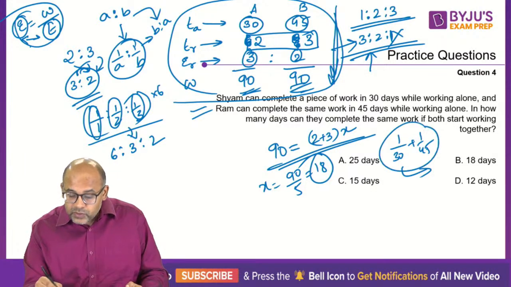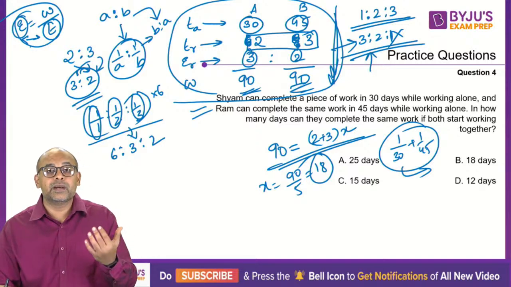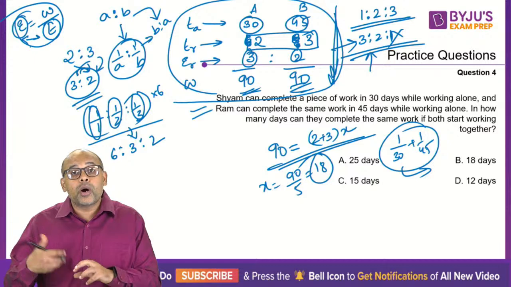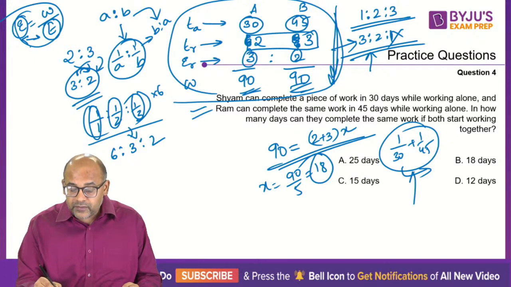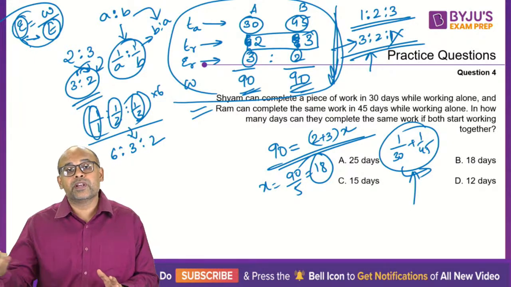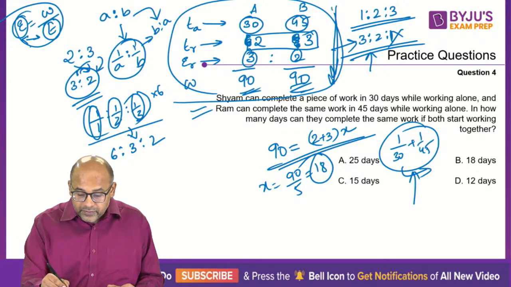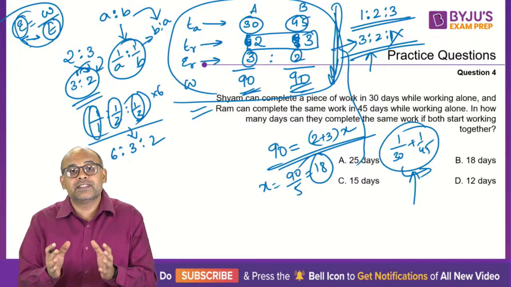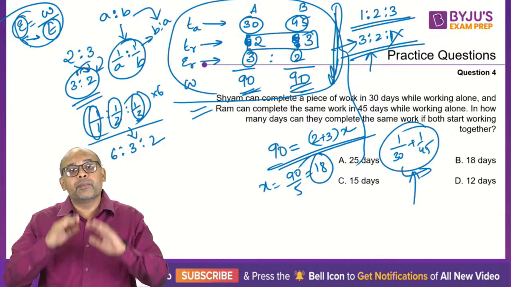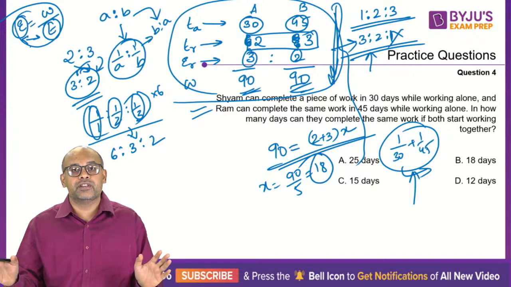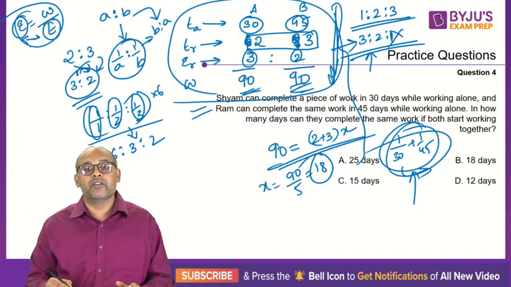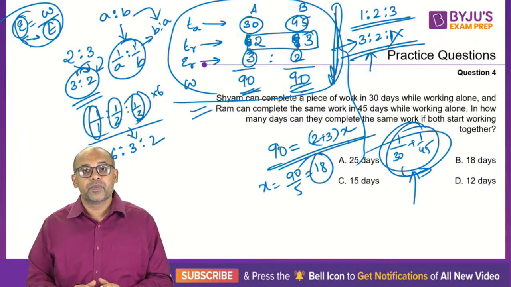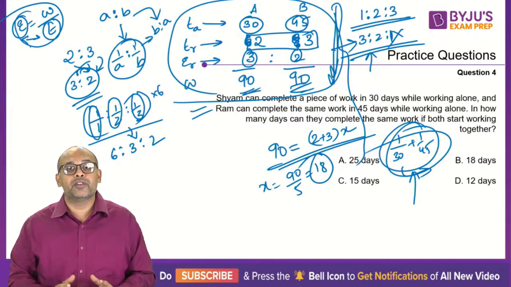But when you're dealing with this 1/by idea, you're writing it in terms of 1/by the time taken plus 1/by the time taken. The more complex the question is, the more difficult the equations are going to become for you. So the advantage of what we just discussed is that these 3 steps or 4 steps will remain 3 and 4 forever. It will not change. Whereas this kind of idea will become more and more complex if the question becomes lengthier. Alright, so that's the advantage of what we just discussed.